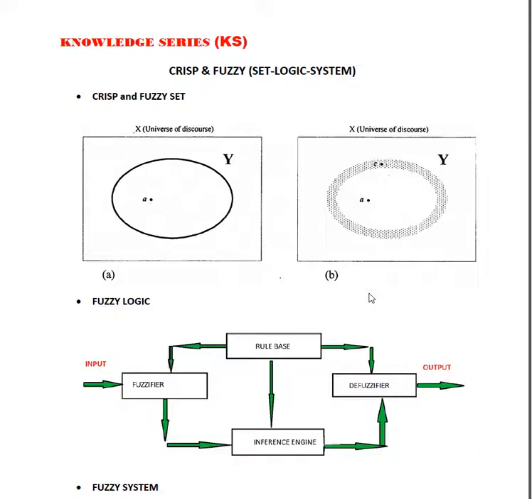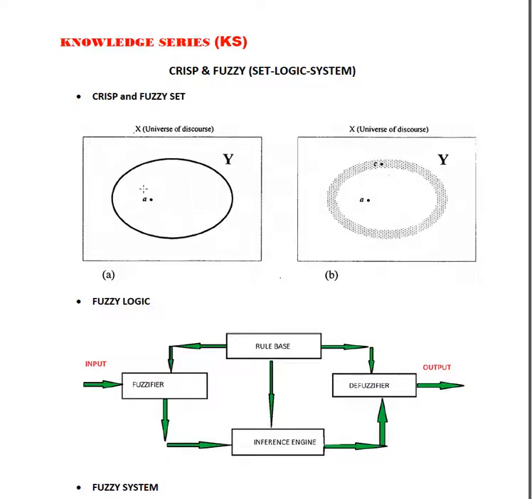In this figure, a crisp set Y has a dotted element a, and this Y set is a part of the universe of discourse, or we can say Y is a subset of X. Here we can assign a region: if this is 1, then the outside will be 0, or if this is true, the outside is false, if this is yes, the outside will be no. That's how we put across the crisp set.